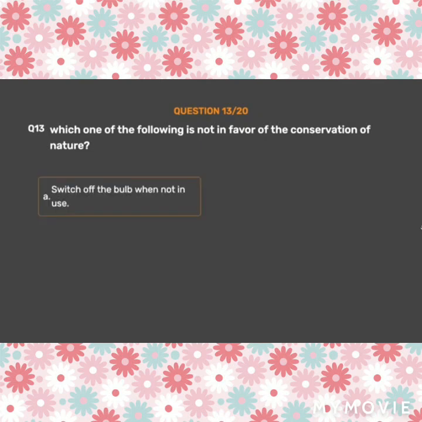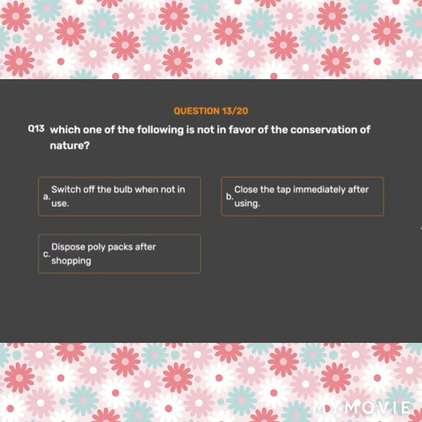Option A. Switch off the bulb when not in use. Option B. Close the tap immediately after using. Option C. Dispose polypacks after shopping. Option D. Constructing rock dams.